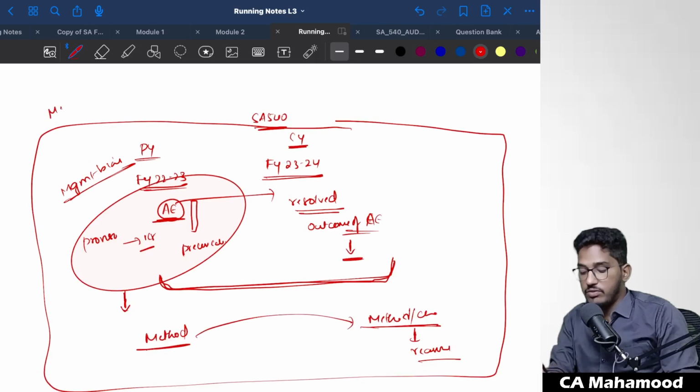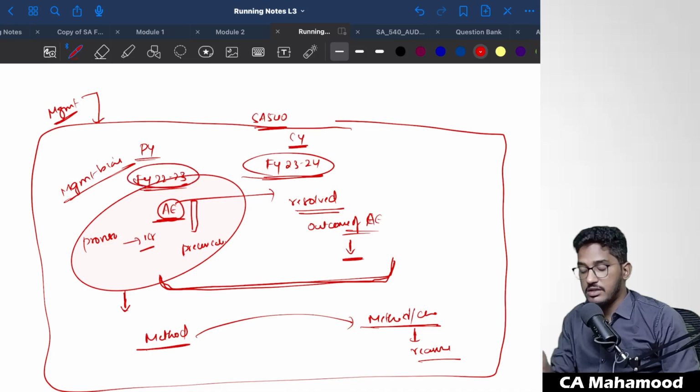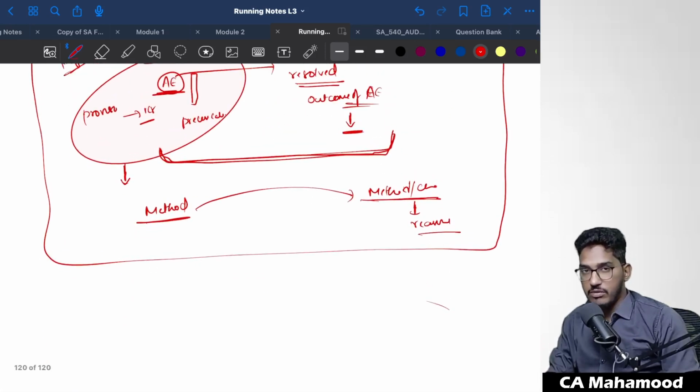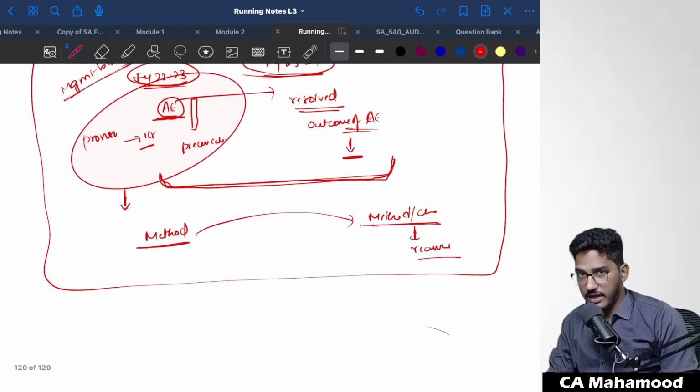But in this case, management is telling us they will not respond and will not give last year's information. They are telling us, do only the current year's audit; we will not give you last year's accounting estimate data. Do you think it is acceptable? No, it is not going to be acceptable. The management has to share even this information with the auditor so that he can form all these conclusions regarding accounting estimates of the current year.